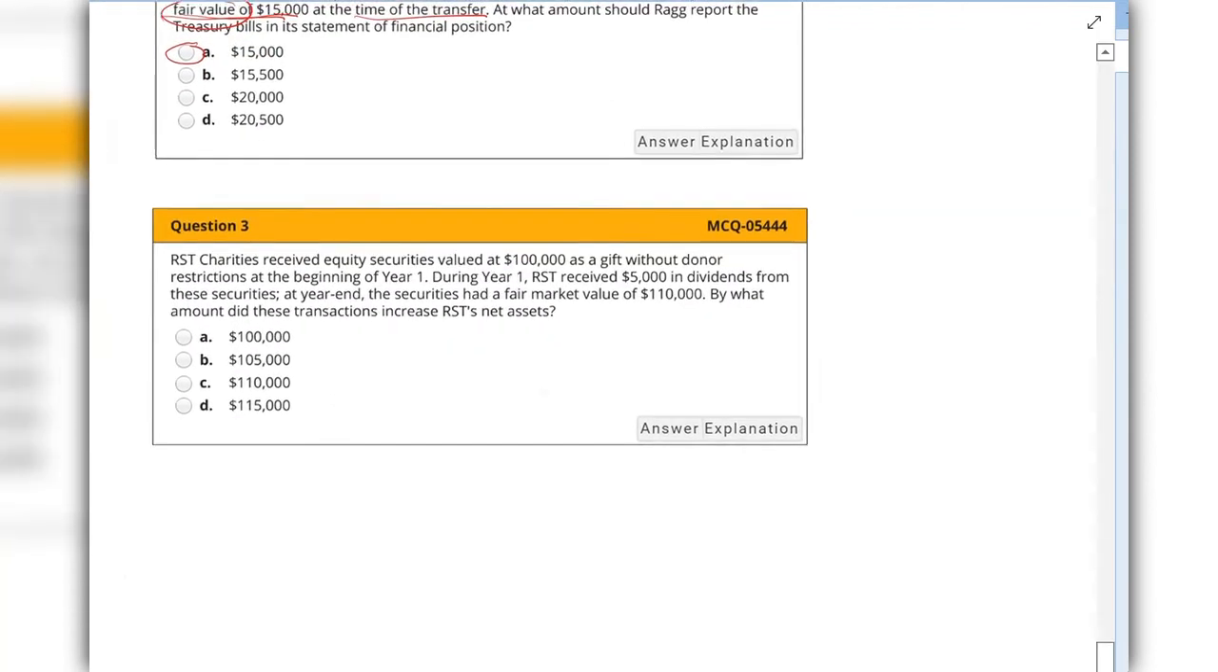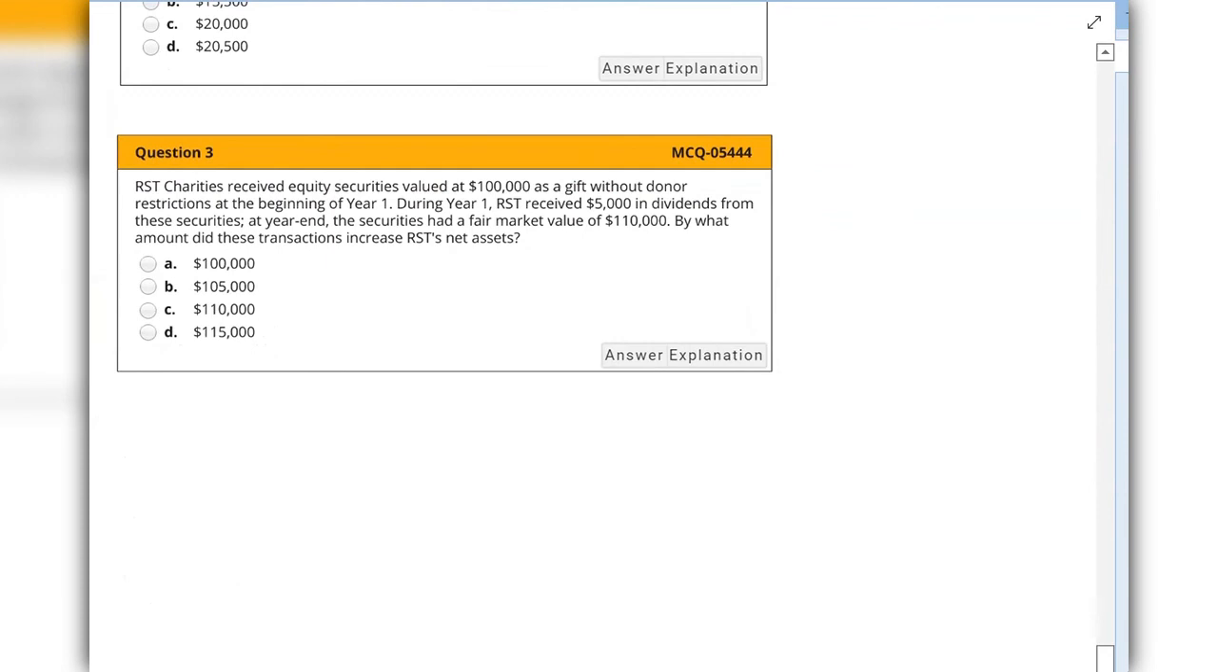Now, problem number 3. RST Charities received equity securities valued at $100,000 as a gift without donor restrictions at the beginning of the year. During that year, RST also received $5,000 dividends from those securities, and those securities had a fair market value of $110,000. So, by what amount did these transactions increase RST's net assets?